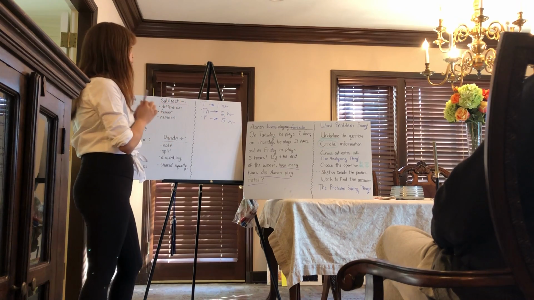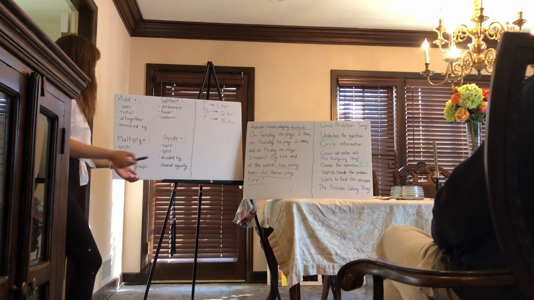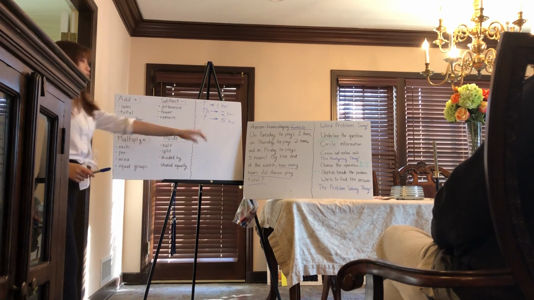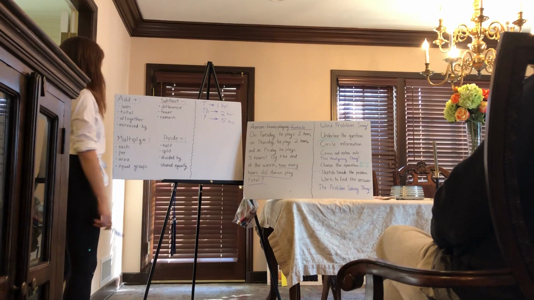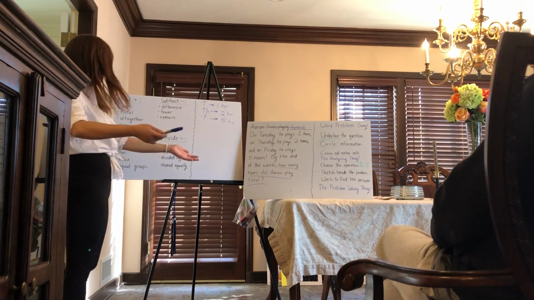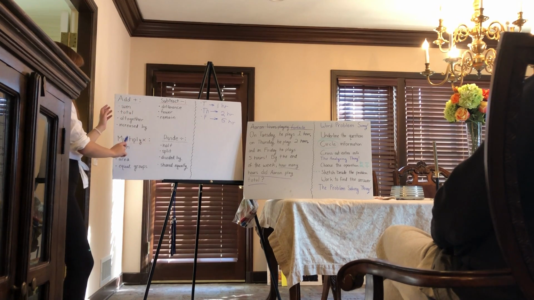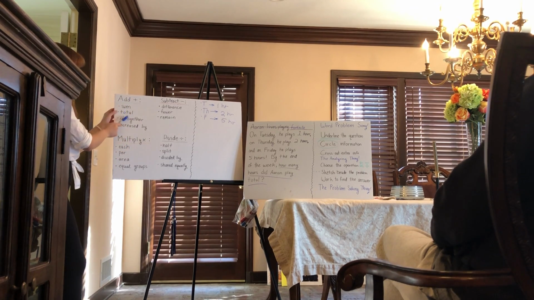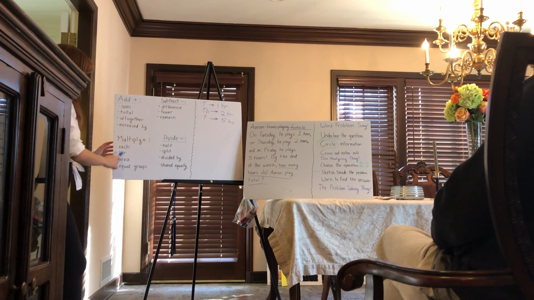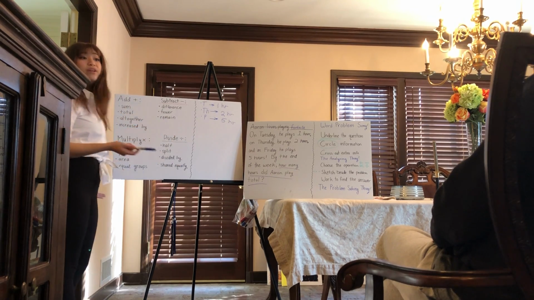So now the next step is that we're going to choose the operation. So a lot of times that can be the hardest part. But there's a lot of ways that it can help us, and one of them is looking at the question for certain words. So we're either going to add, subtract, multiply, or divide, and sometimes a whole bunch of them, and we're going to look at what words are in the question. So for add, we're going to look for words like sum, total, altogether, increased by. Subtract, we're going to be looking for difference, fewer, remain. Multiply, each, area, equal groups, and divide, half, split, divided by, and shared equally.